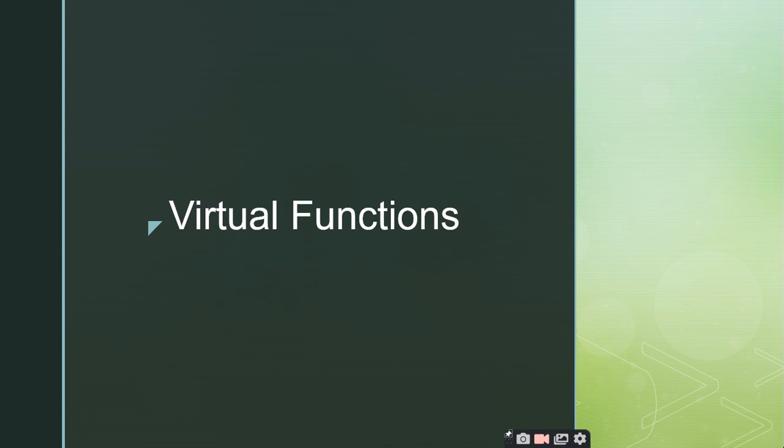We know what a function is, but we should know what virtuality is. No worries, virtual functions are something which facilitates programmers to implement the concept of overriding. Very, very important concept. Overriding.